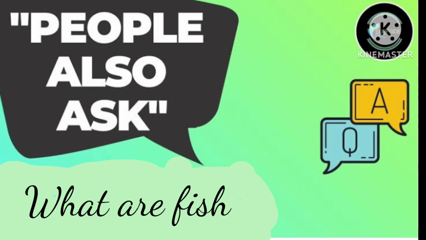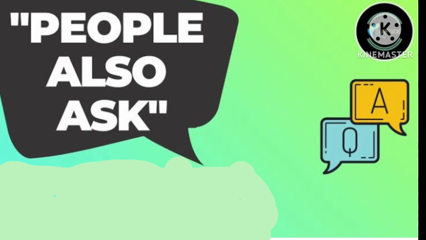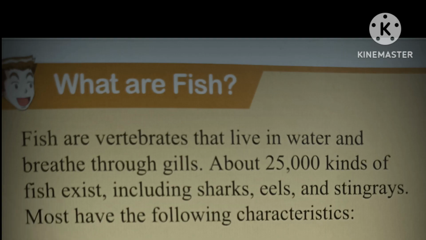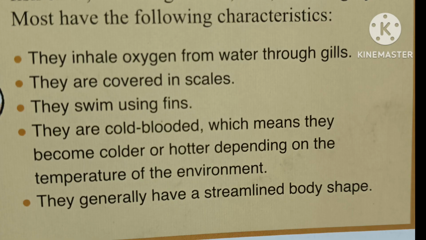People also ask the proper definition of a fish. You will say the organism having fins and gills is a fish, but the proper definition of a fish is: fish are vertebrates that live in water and breathe through gills. About 25,000 kinds of fish exist, including sharks, eels, and stingrays. Most have the following characteristics.